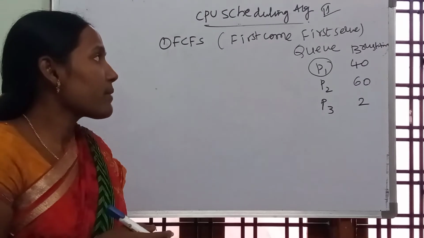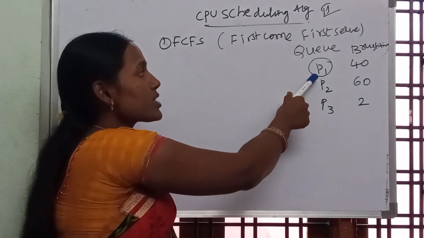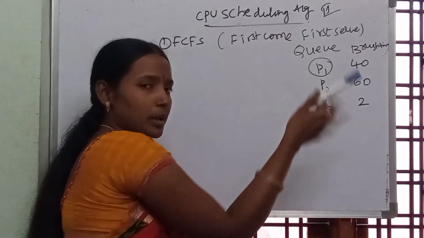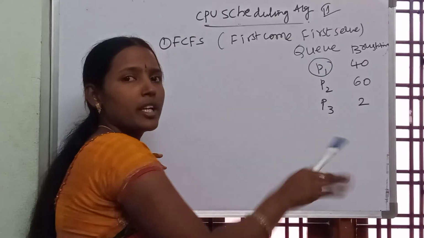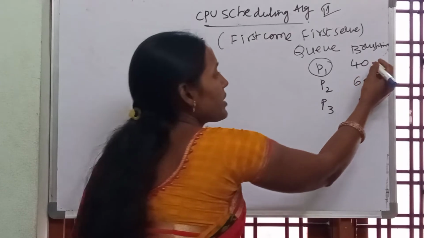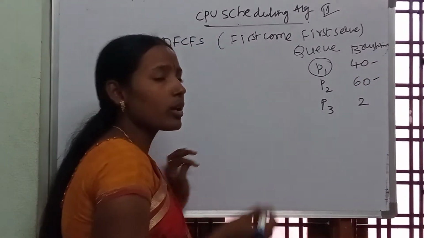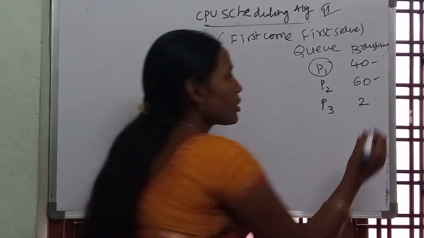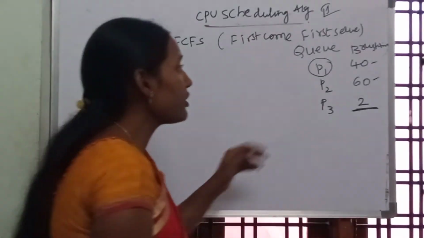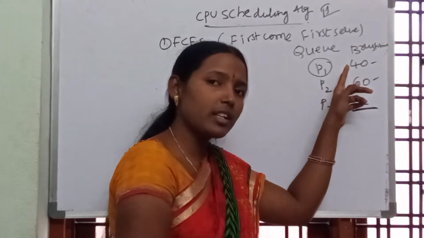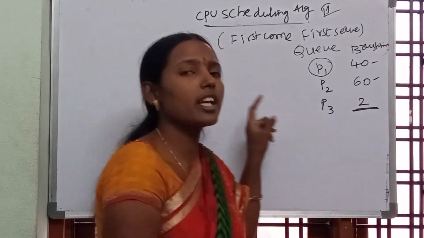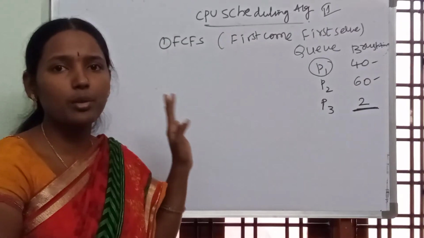So in the FCFS scheduling algorithm, process P1 comes to the queue first, so that is executed. Then P2 came, P2 executed, then P3 came, P3 will be executed. But what is the drawback here? The service time of P1 and P2 is more compared to P3. So P3 wants to do the task only for 2 seconds, but it has to wait for completion of P1 as well as completion of P2. So here we have some drawbacks with the FCFS scheduling algorithm.